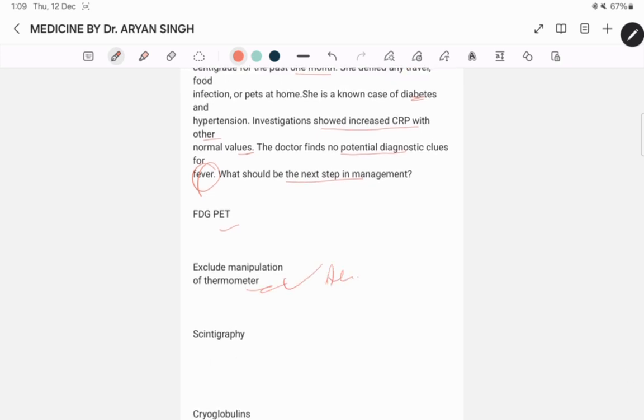This one is the best answer because this is the classic case of what? Pyrexia of unknown origin, fever of unknown origin. Here the question denies any travel or food infection, and there is a history of fever for the past month with no potential diagnostic clues, which helps in pointing out pyrexia of unknown origin.